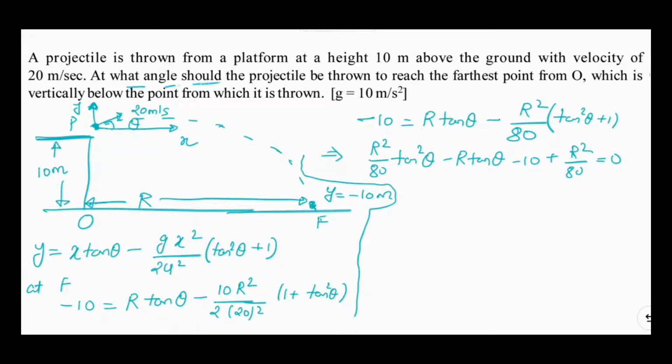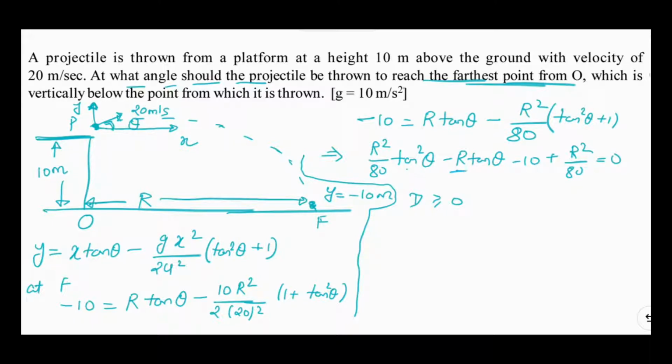I need to find the angle of projection for which the range R is maximum. As this equation is a quadratic equation, and for a real angle of projection tan theta should be real, the discriminant of this equation should be greater than or equal to 0. So D should be greater than or equal to 0.